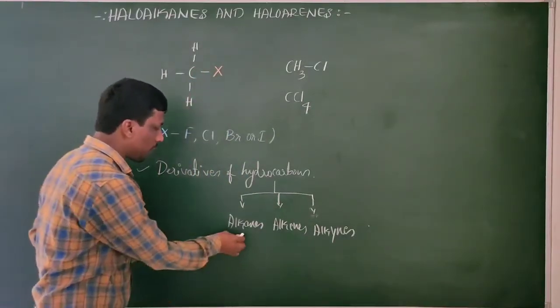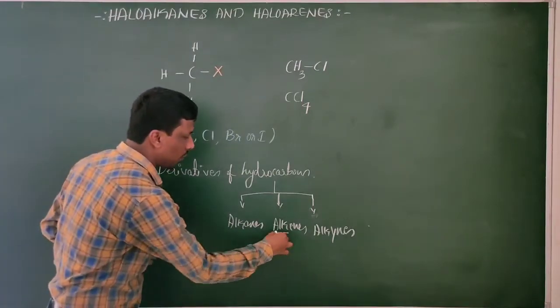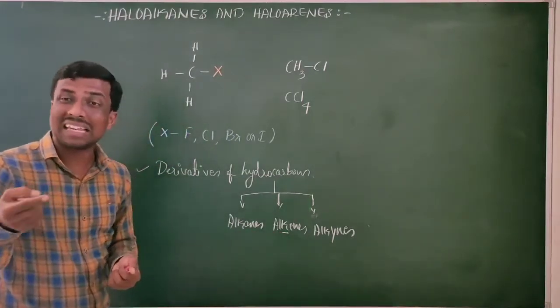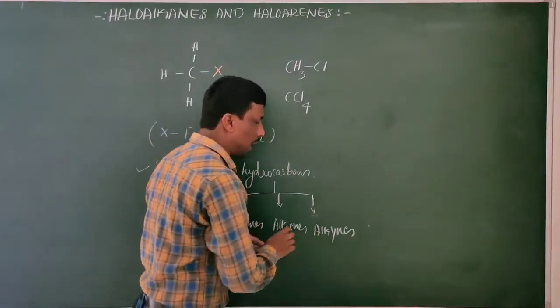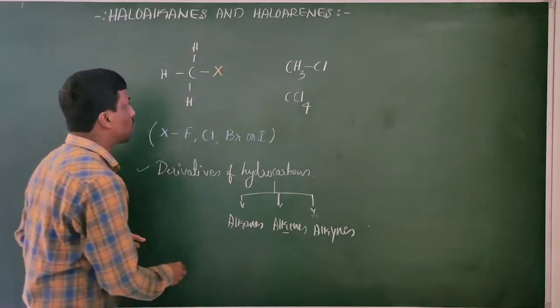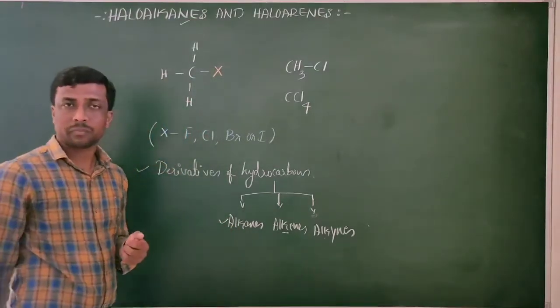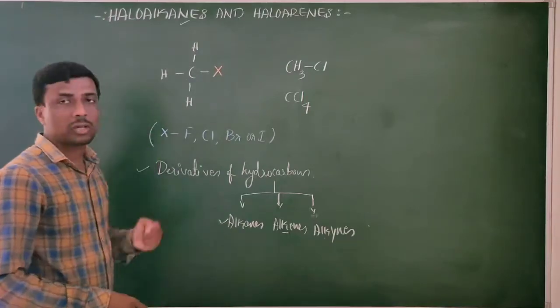If you prepare from alkanes, they are called haloalkanes. If you prepare from the alkenes, they are called haloalkenes. If you prepare from the alkynes, they are called haloalkynes. But we have to restrict ourselves to the alkanes only. So what are haloalkanes?